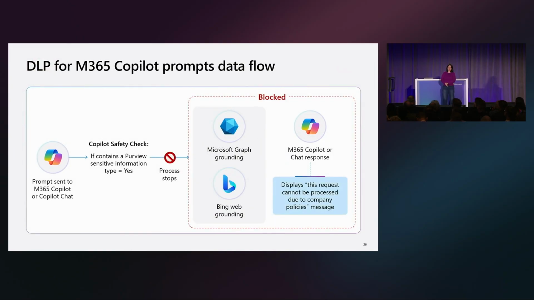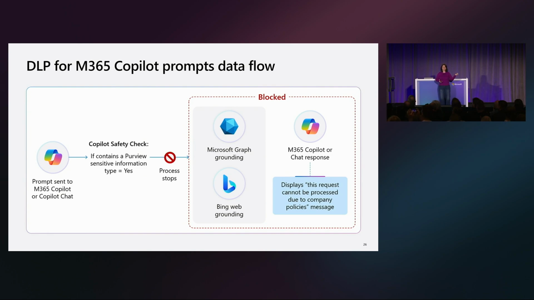So let's take a look at what is happening here. When you create a prompt, if you have one of these new policies that contains a Purview sensitive information type that the admin has specified, including a custom sensitive information type, like for your keyword list or key phrase list, when we go to do the Copilot safety check step, it'll check, hey, does this policy exist? What are the sensitive information that should be blocked?